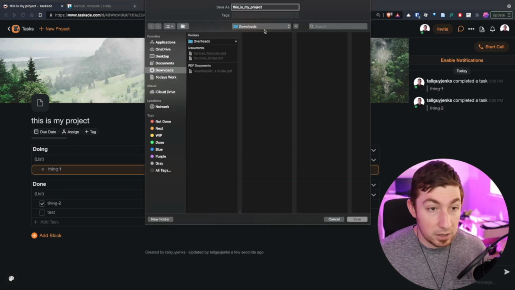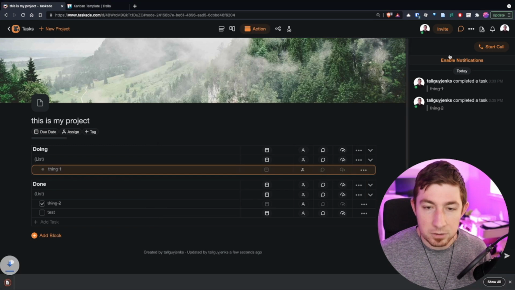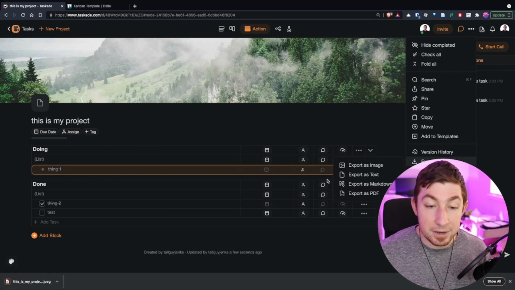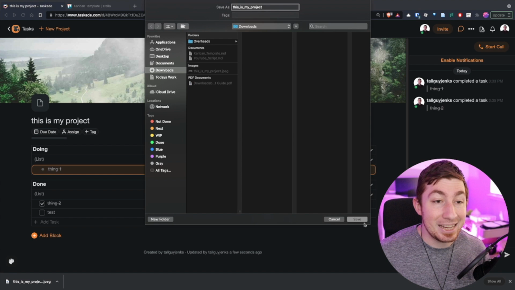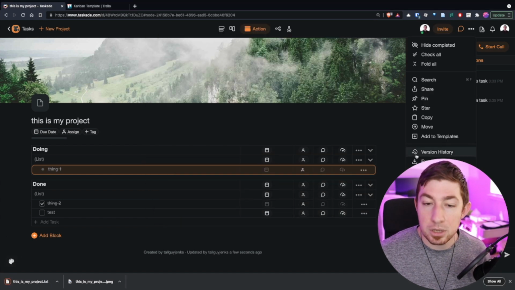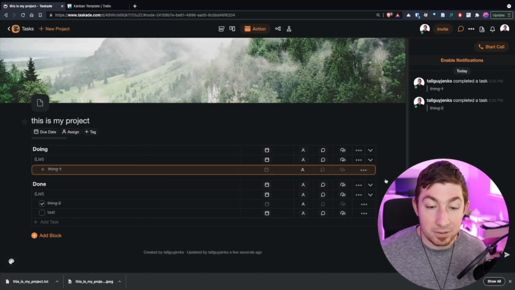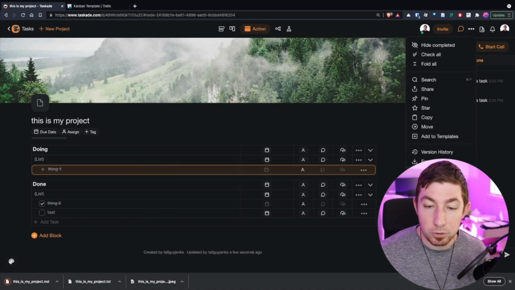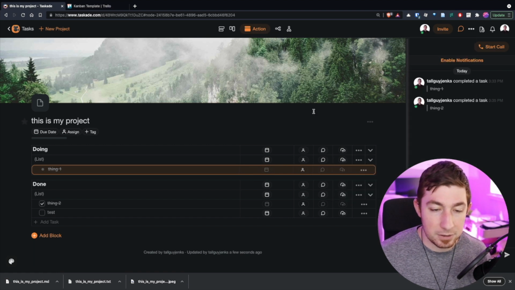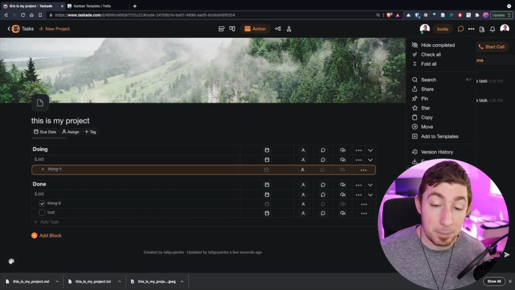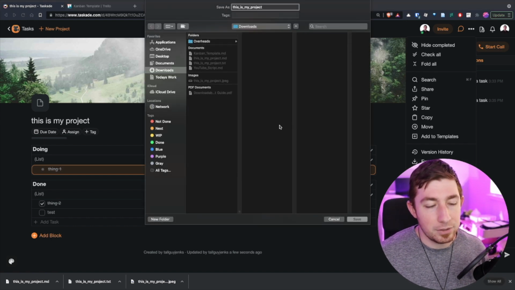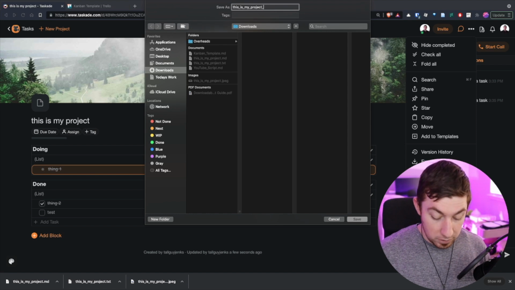So say, yep, this is my project. Save it as an image. We're going to export it, and we're just going to save it as plain text, which is not Markdown, but we're going to then export it to Markdown. And finally, we will export it to PDF, which is not going to be as nice of an experience as you might think. Actually, no, the export to PDF is good. Printing it, on the other hand, print. You can actually print these projects too. So if I did print,